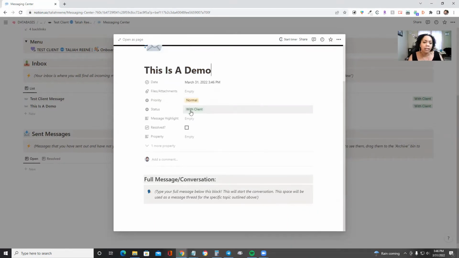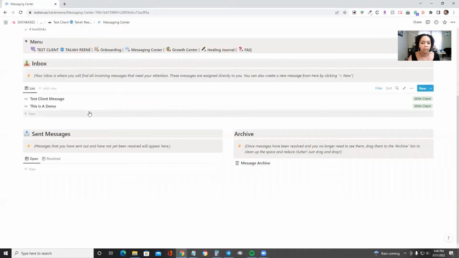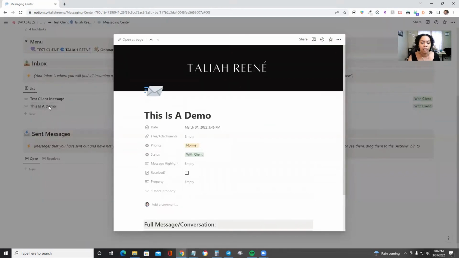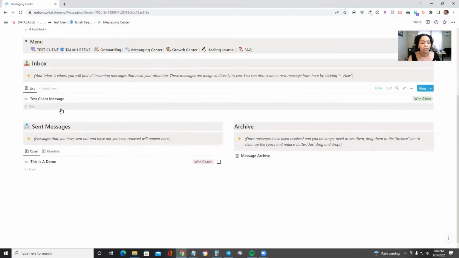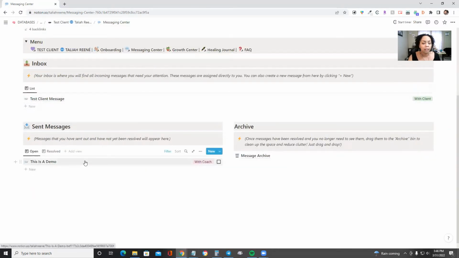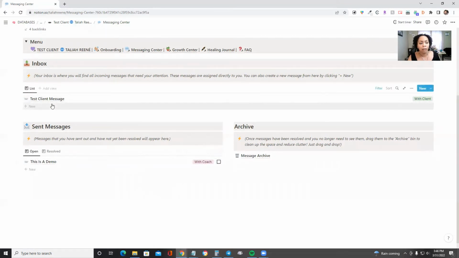So like I said, any messages that say with client are currently with you. This gives you an opportunity to work on your messages before you actually send it to me. So if you need to take a break, if you need to come back to it, then you can do that. It's still inside your inbox. Once you have completed the message and you're ready for it to come to me, then you'll just change the status to say with coach. Okay, and then you'll see here that it disappears from this section, but moves over to the sent messages. And once I send that message back to you, then it'll come back to your inbox, okay?